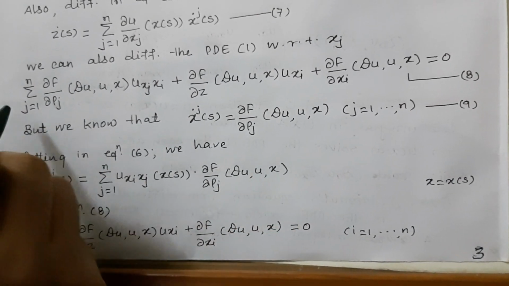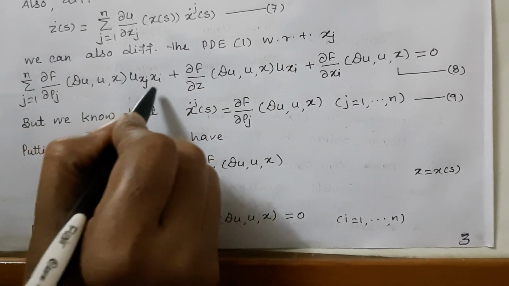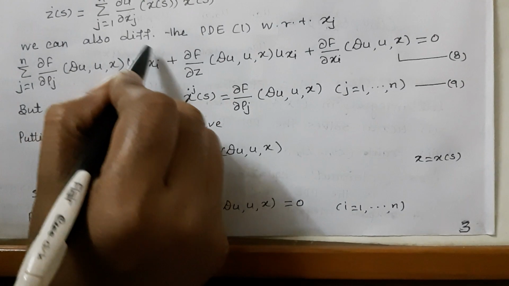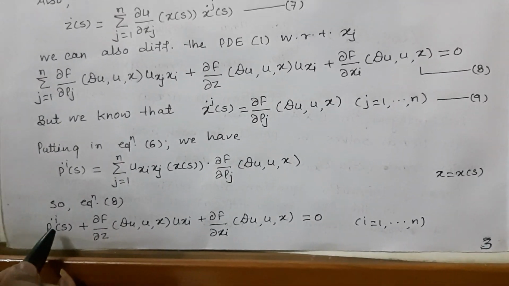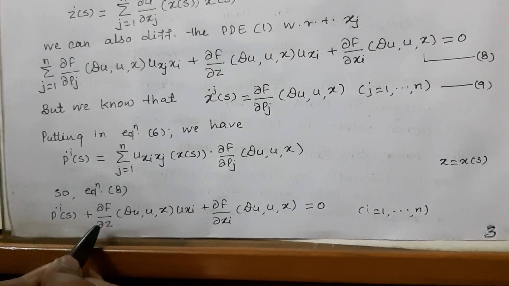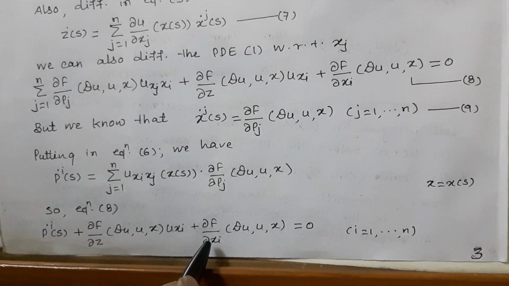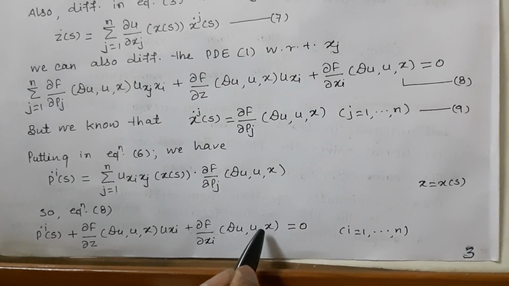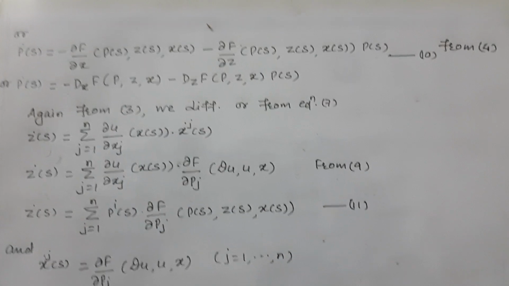Then substituting these values, we can say that this converts to equation 8: p dot i plus ∂F/∂z(Du, u, x) u_xi plus ∂F/∂xi(Du, u, x) is equal to 0 for i is equal to 1 up to n.